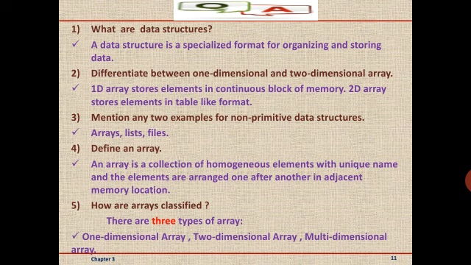Adjacent means one after another continuous memory locations. Final question is, how are arrays classified? We can see that arrays are classified into three different types. That is, one-dimensional array, two-dimensional array, and multi-dimensional array.